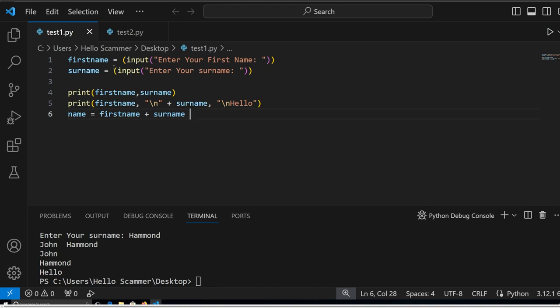So let me go back to explain the code. Obviously, we have two inputs: enter your first name, enter your surname, nothing difficult. Now we have something called print. Print basically outputs the text. So we have print first name, surname, print first name. As you can see, it has something. Now, what is this? This basically makes a new line. This is very important when you want to make a text file and you want, for example, a new line of text.